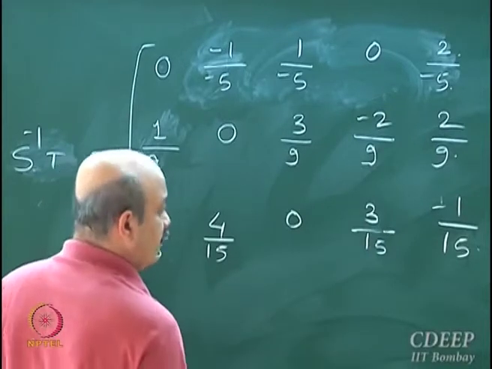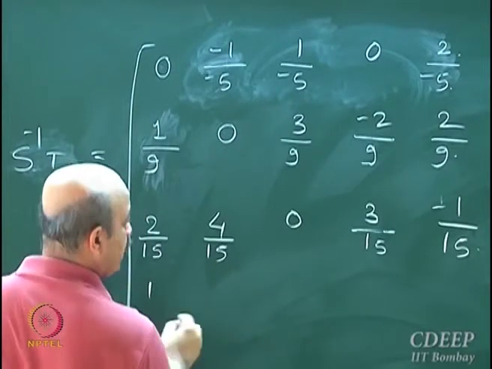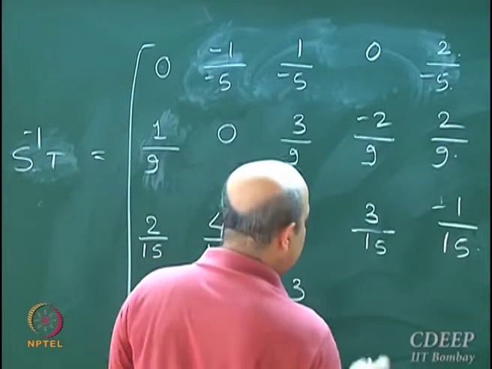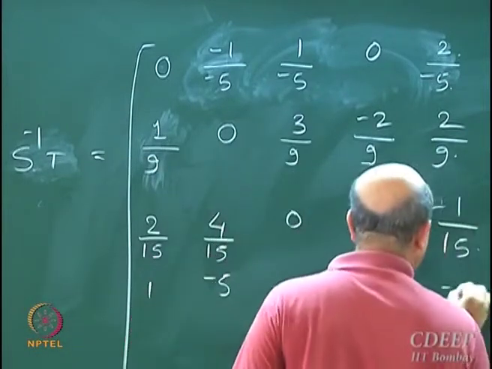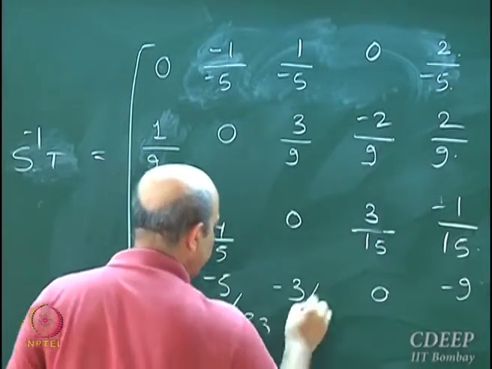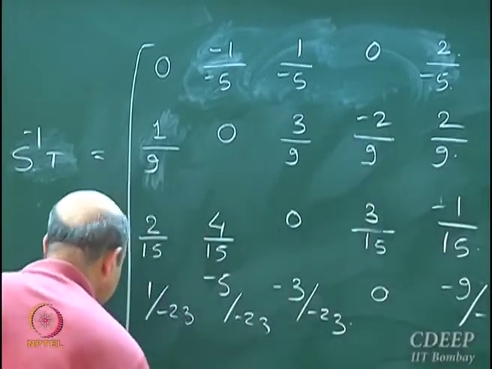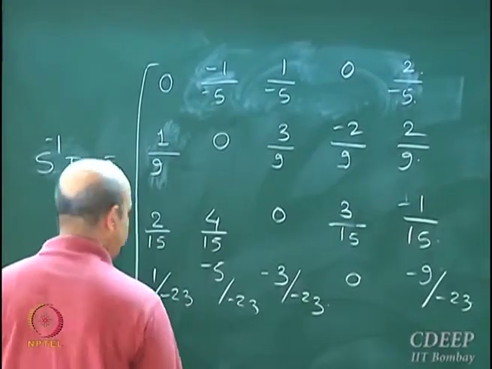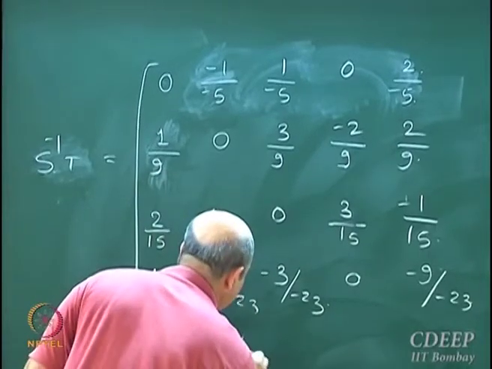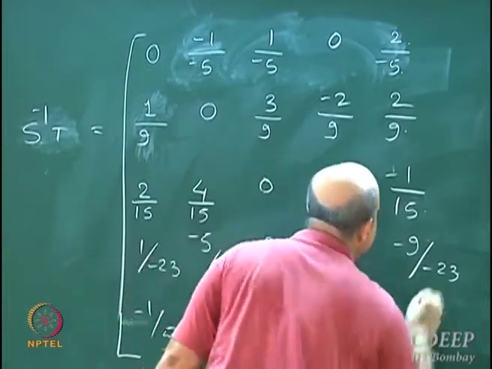Then the next one is 1, minus 5, minus 3, 0 and minus 9, divided by minus 23, minus 23, and the last row is minus 1 by 5, minus 1 by 5, 1 by 5, 0, 0.